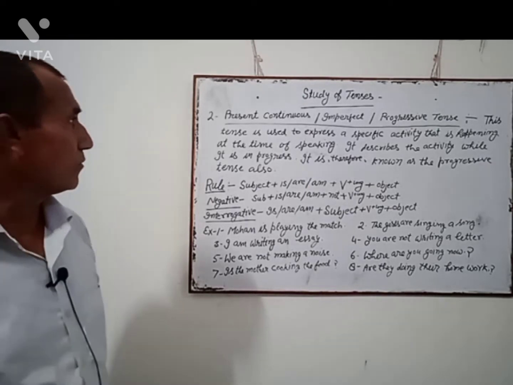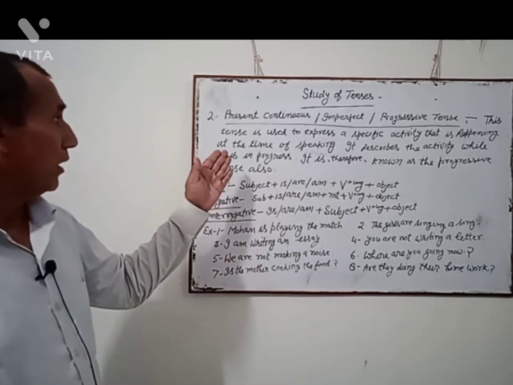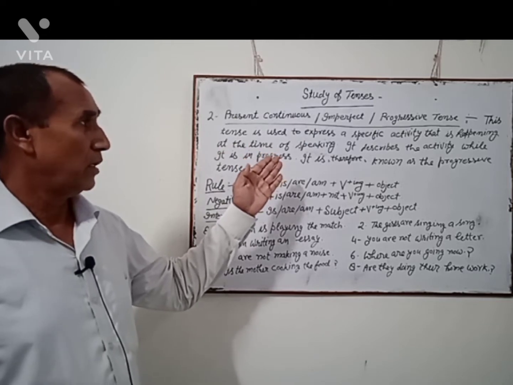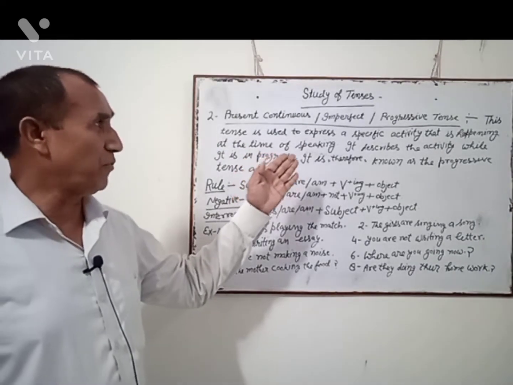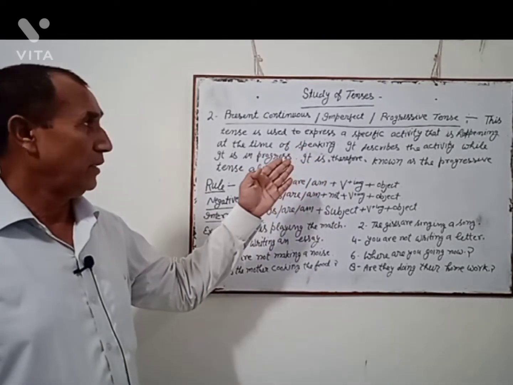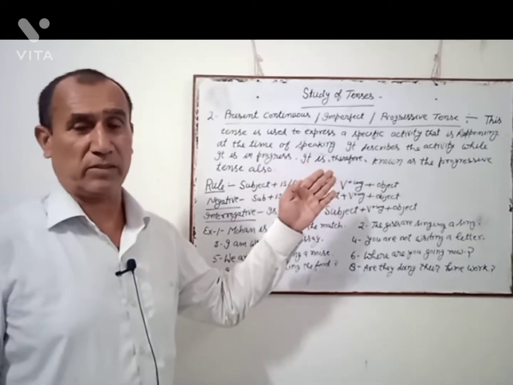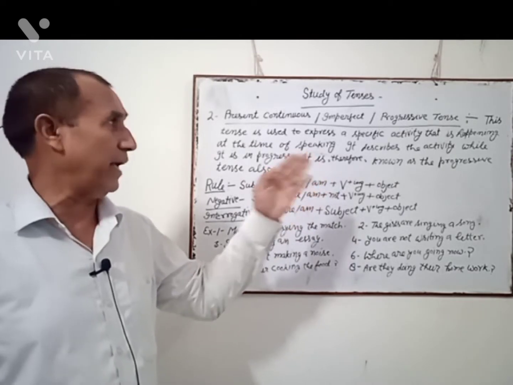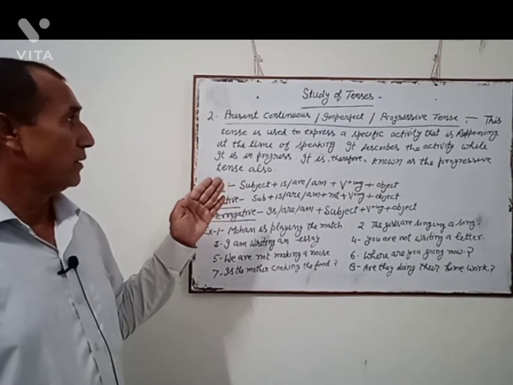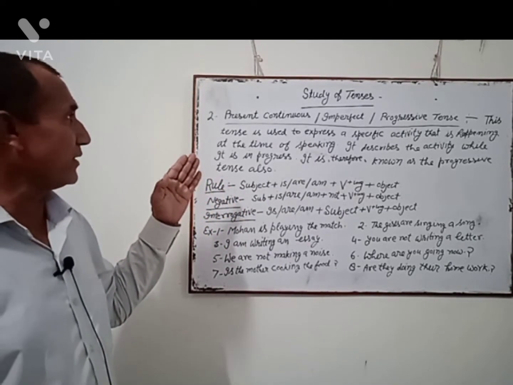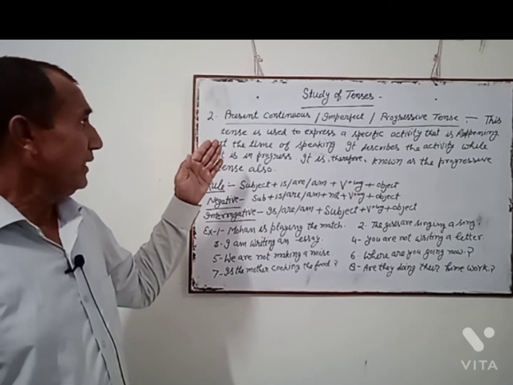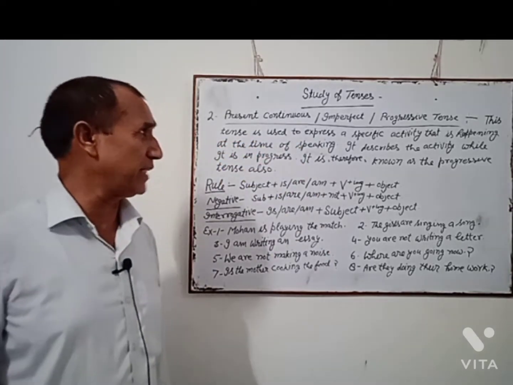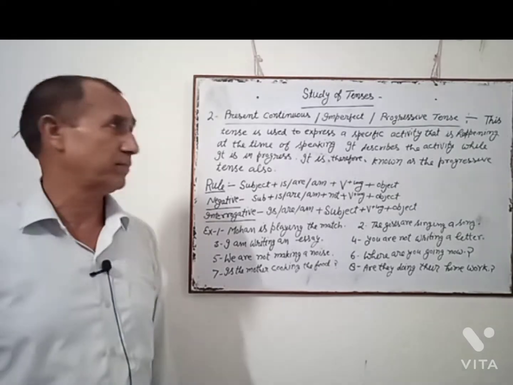In this way, we use the ing form of the verb in present continuous with is, are, or am. This tense is used to express a specific activity that is happening at the time of speaking.